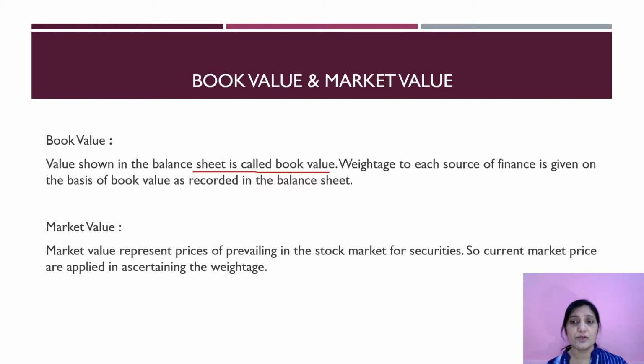Weightage to each source of finance is given on the basis of book value as recorded in the balance sheet. Now market value. Market value represents prices prevailing in the stock market for securities, the existing market price. So current market prices are applied in ascertaining the weightage. Clear about this? Book value and market value.